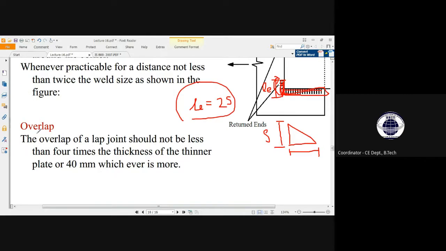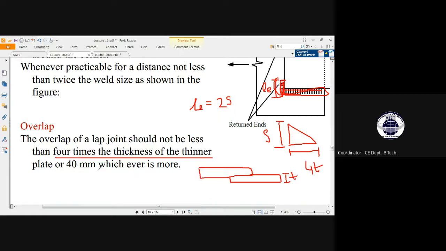And here, the overlap of a lap joint should not be less than 4 times the thickness of the thinner plate or 40 millimeter, whichever is less, for that lap joint. Okay.